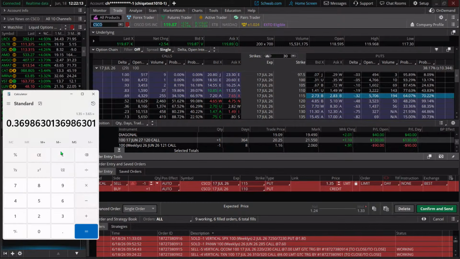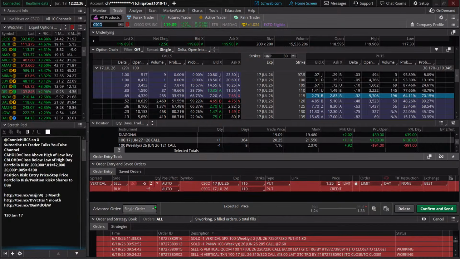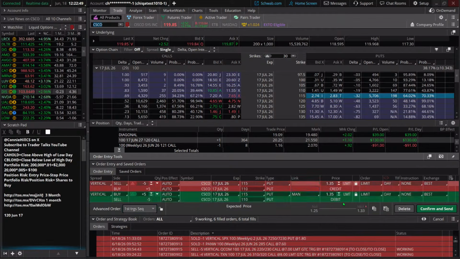Okay, how many contracts can we do here? I hope you guys have this formula down, that you know what to do for position sizing. In our class here, we're willing to risk $2,000 per trade. We're going to divide that by 365. We can do 5 contracts, so we are going to put on 5 contracts here. We're going to put in a profit target, meaning if we get a certain percent of this 135, we'll be happy to get out. Okay, so let's put in our opposite order here.